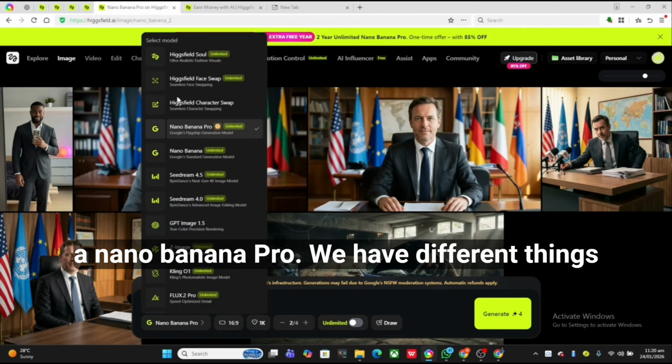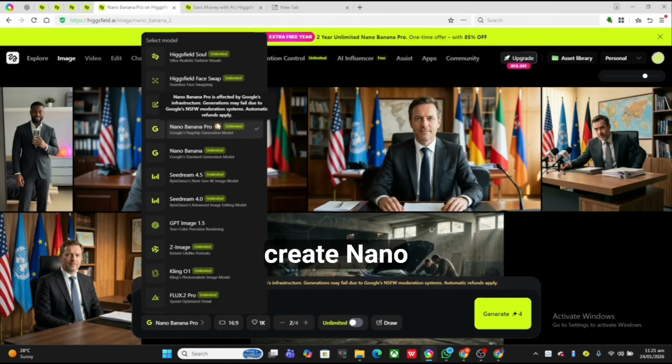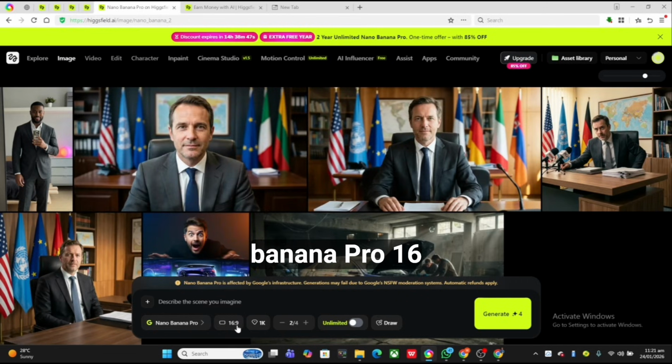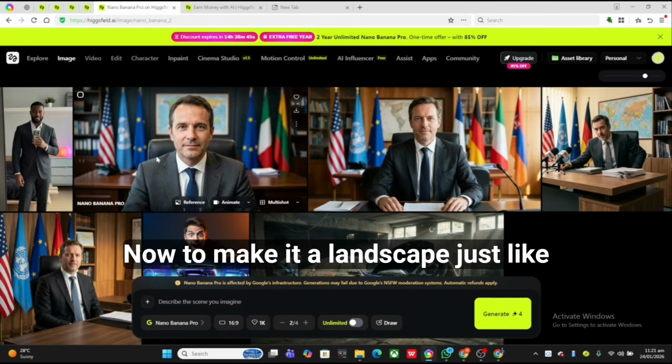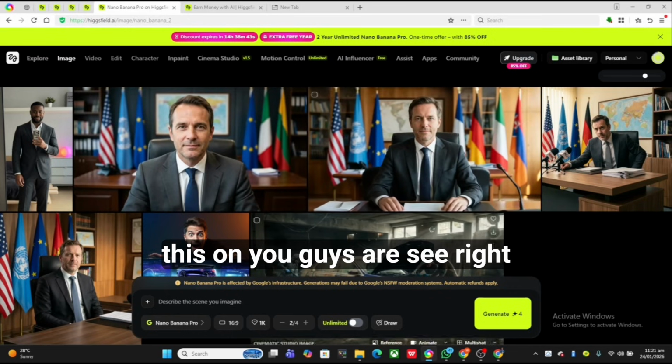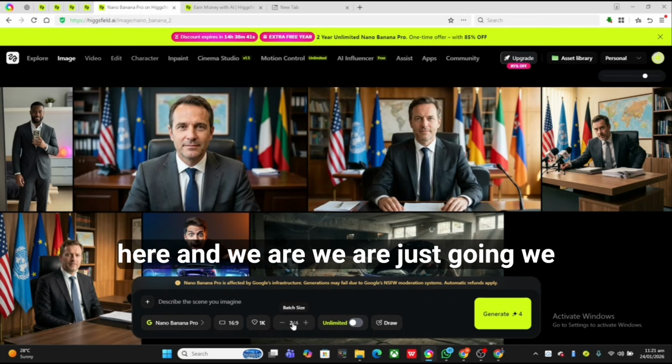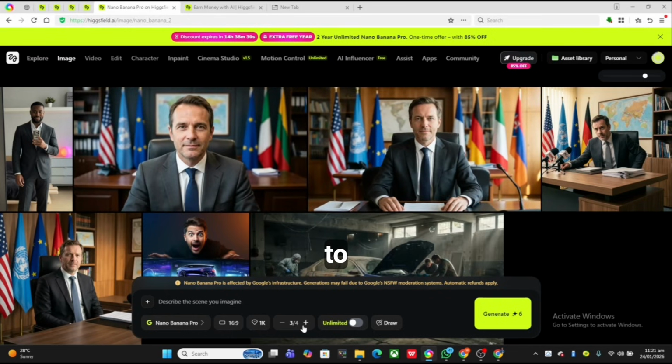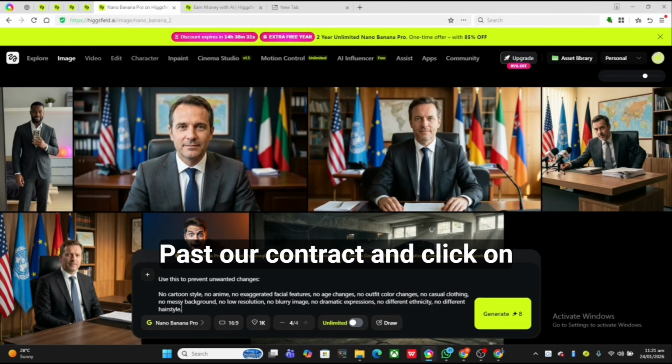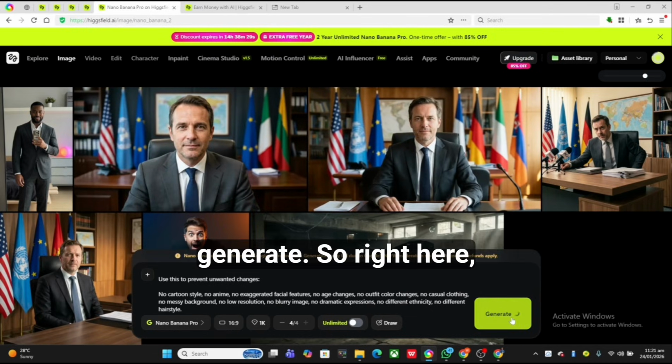We have different things we can use right here, but I prefer Nano Banana Pro, 16:9 to make it a landscape just like these ones you guys are seeing right here. And we are going to make up to 4, and let's click on Ctrl V, paste our prompt right here, and click on generate.